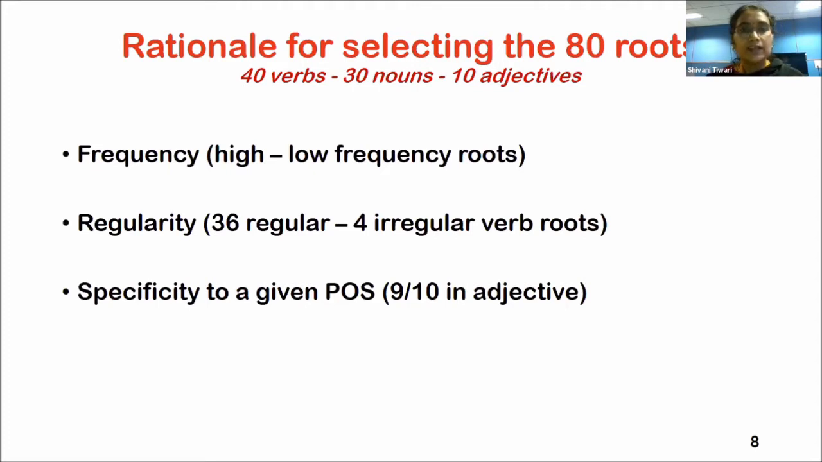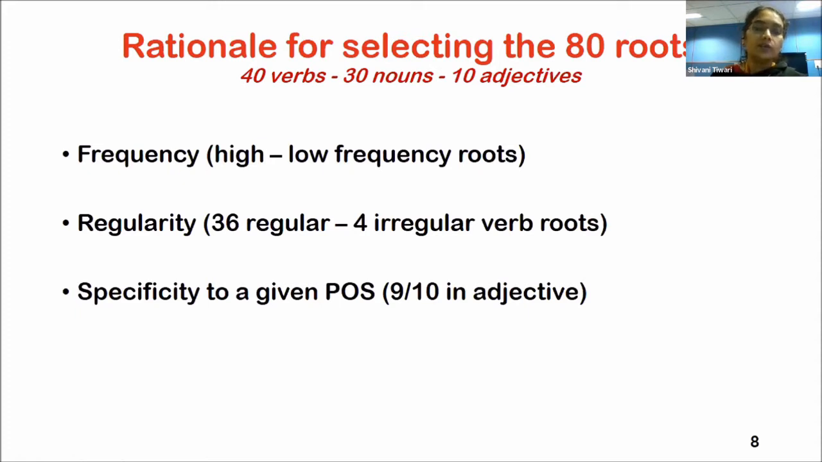The rationale for selecting these 80 roots, in the proportion of 40 verbs, 30 nouns, and 10 adjectives, was in terms of frequency. So we selected roots which were both high and low frequency occurring roots. And we considered regularity because this is an important feature, particularly in Kannada verbs. So we had some representation from the irregular verb roots as well.